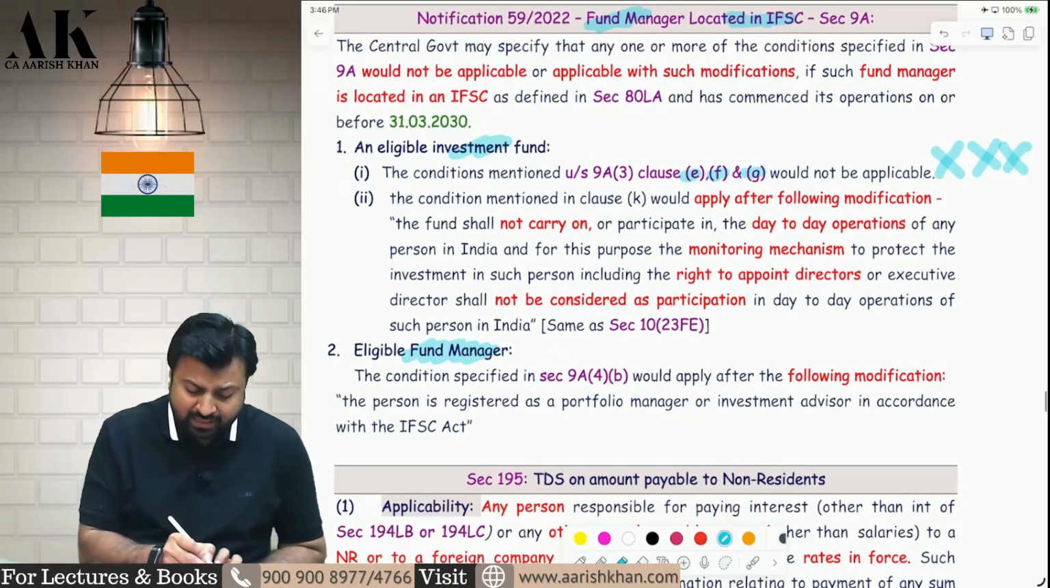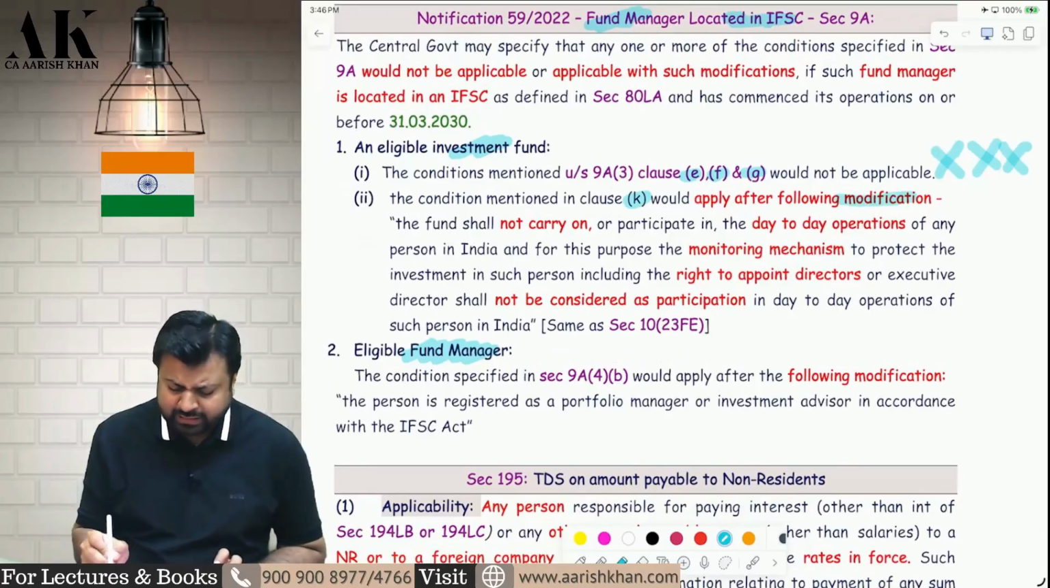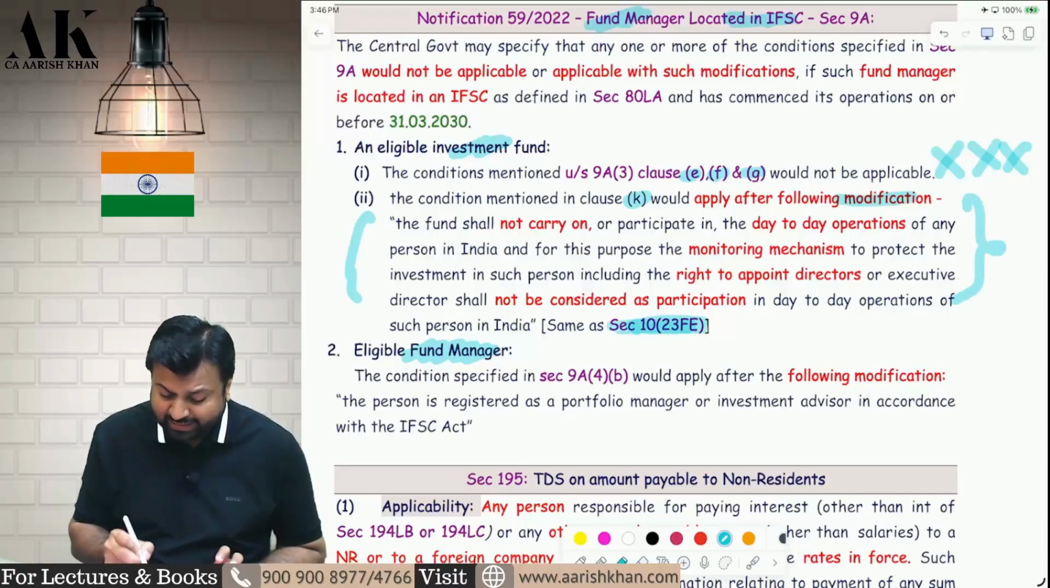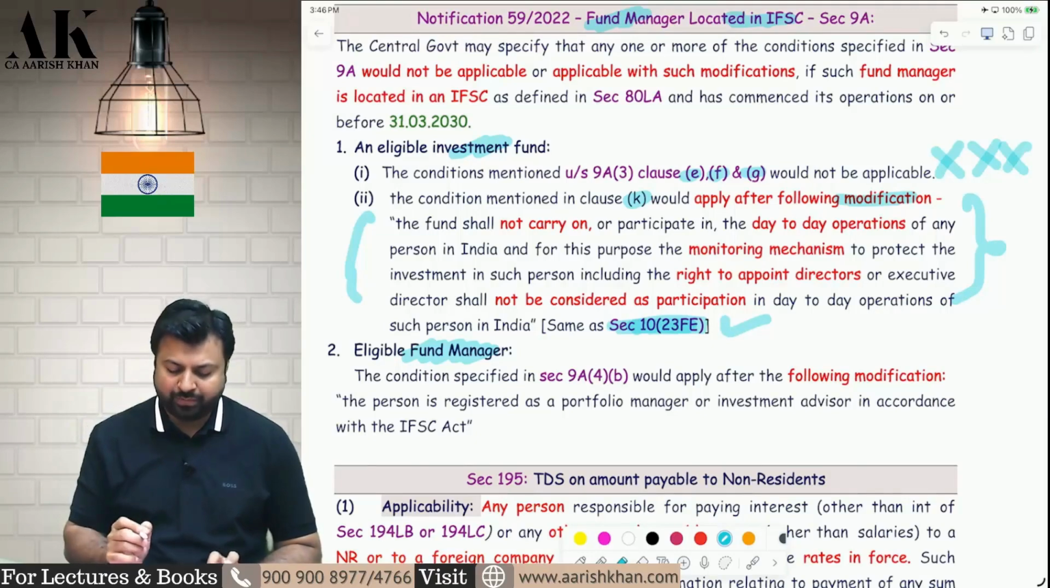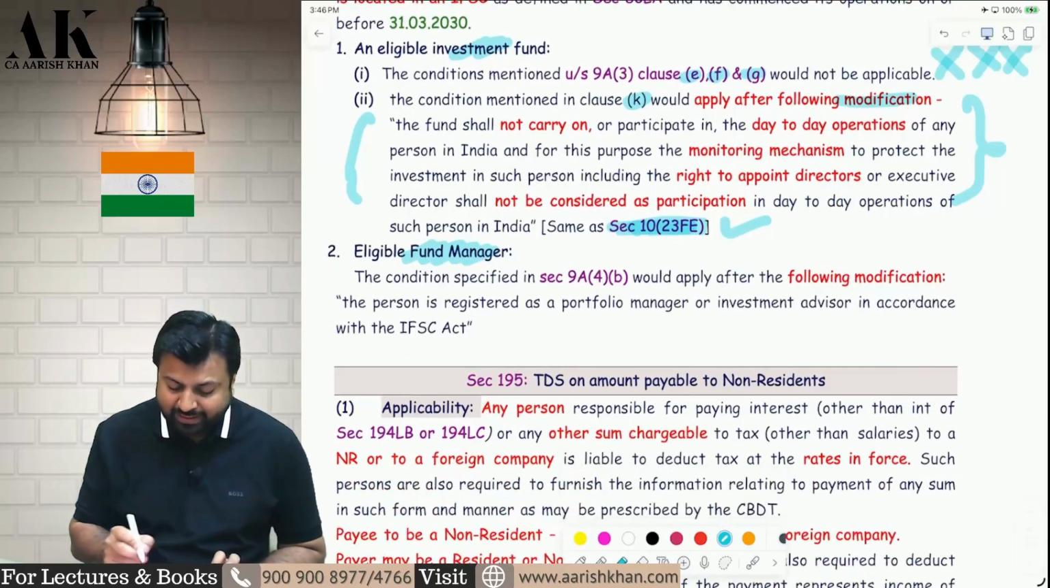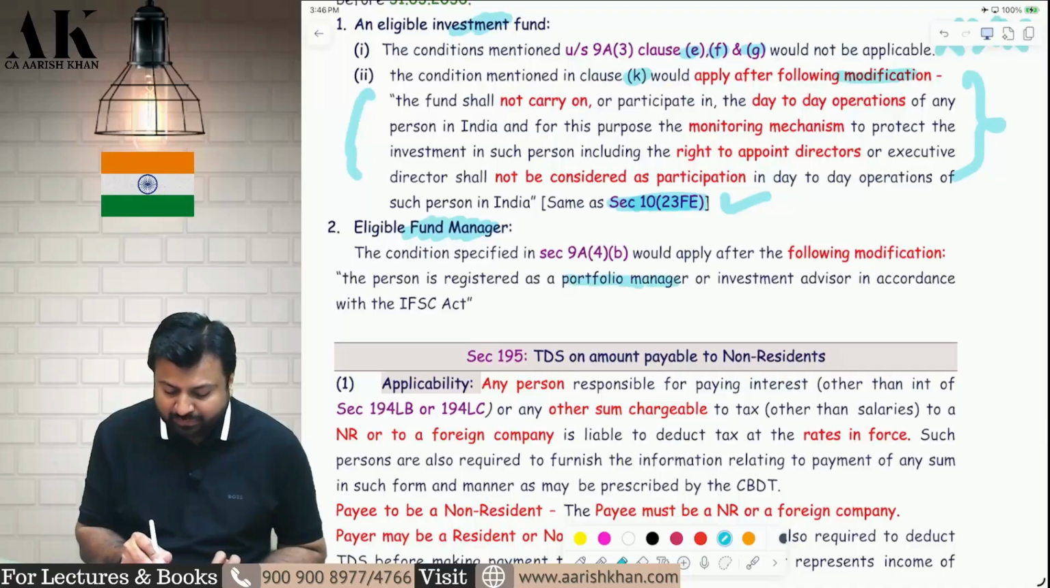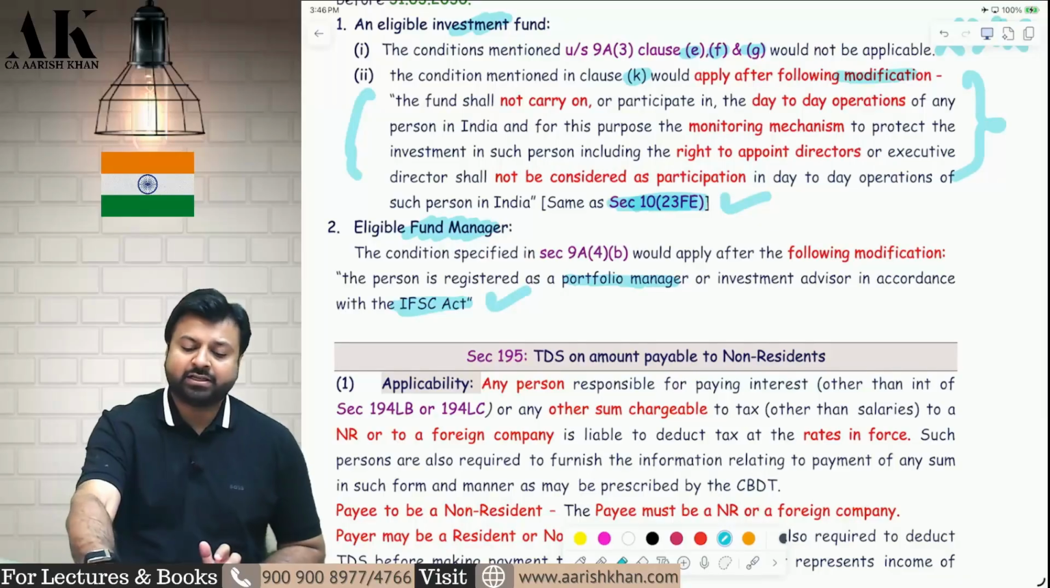IFSC. Similarly, condition number K is modified, similar to 10(23FE). I am not saying that a similar point was there in 10(23FE), you can go and check. Exactly the same 10(23FE) point they have copied over here. Further, for the eligible fund manager, the fund manager should be registered as a portfolio manager as per the IFSC Act. As per the IFSC Act, the fund manager should be registered. So this is what this hopeless section is all about. Not very important for examination. You can go through it once.